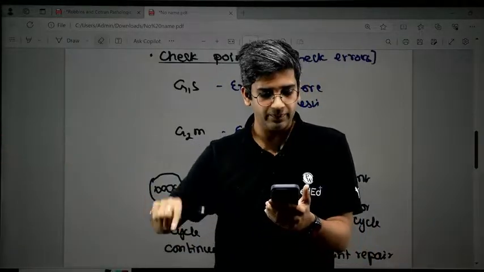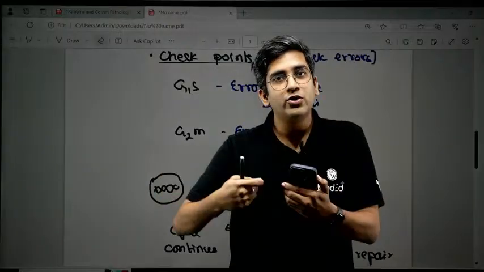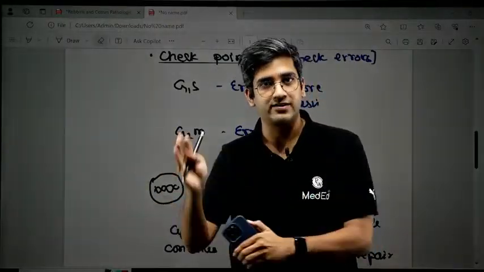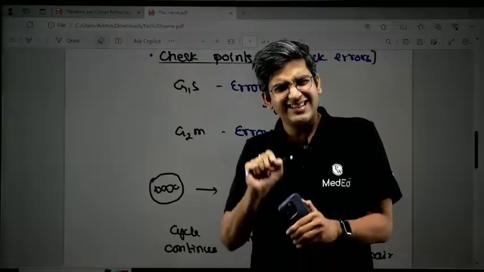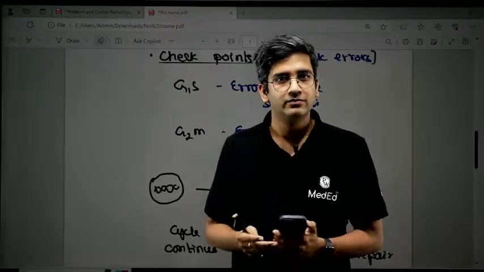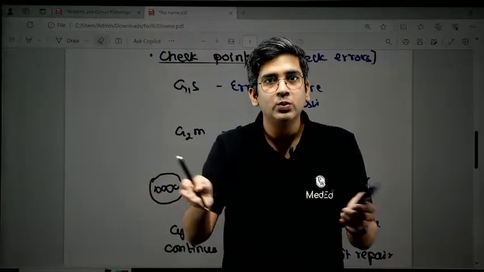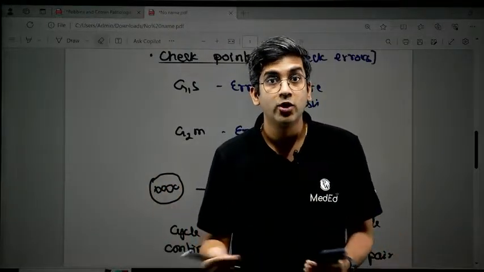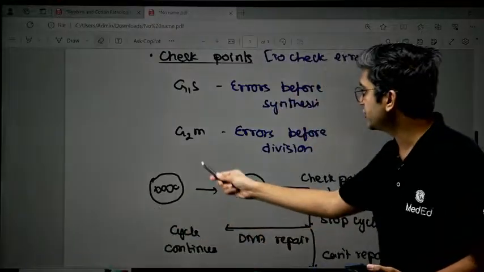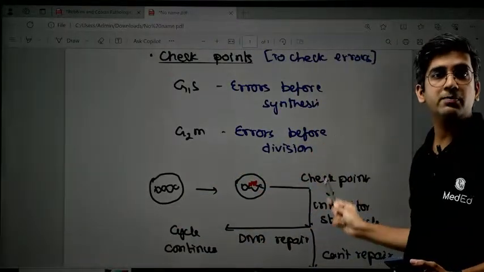In G2M, M is your mitotic phase. Now I am rapidly producing ATCG as base pairs, complementary base pairs. Is there an error? Sometimes these complementary base pairs might not be right. Possible? If I don't check the error and I go for cell division, will the daughter cells have mitotic errors or mutations? They will. That's what happens in G2M. G2M checks for genetic mutations or errors before cell division, right?